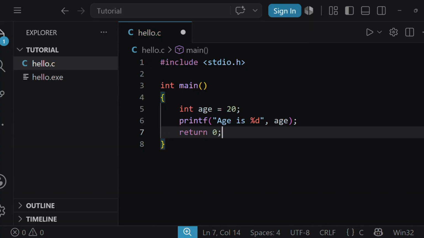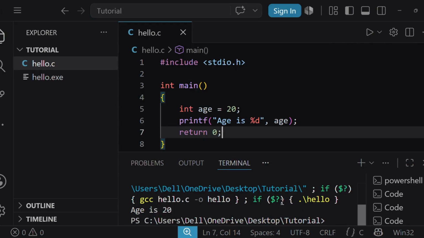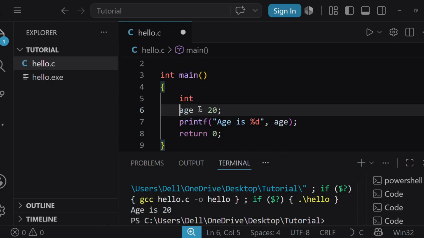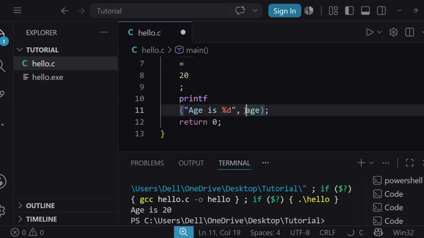Now, let us run this. Here, the age is 20. Now, if we want to see the tokens in here, I can separate them for you like this. You can see these are the first 5 ones, then this one.